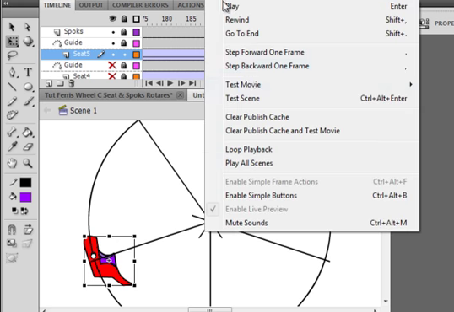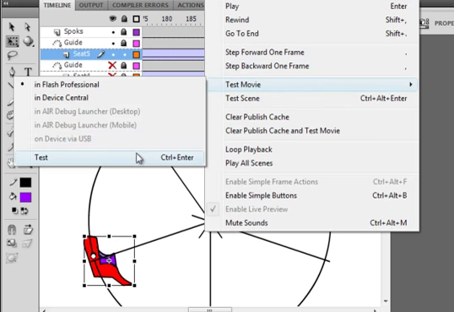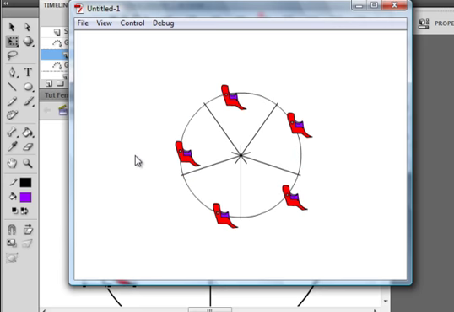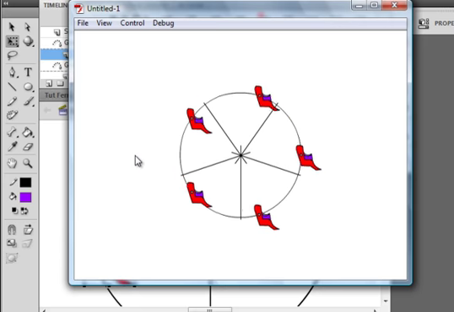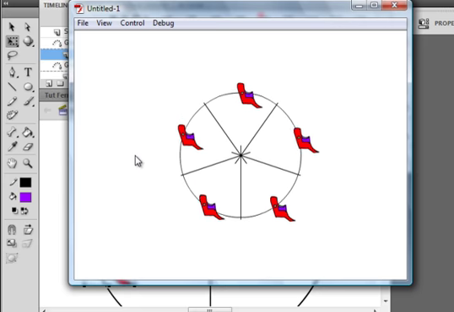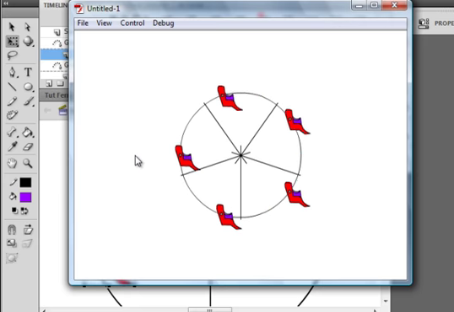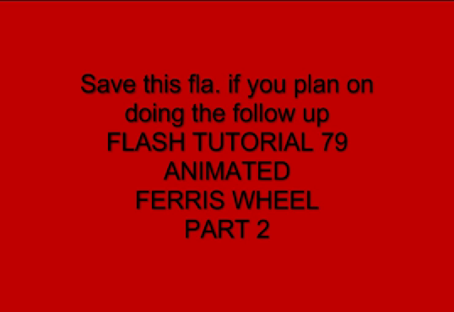So now when I test it, it's going to go pretty good. There's going to be a follow-up. It'll be Flash Tutorial 79 Animated Ferris Wheel Part 2. So save this FLA if you plan on doing that Part 2. I hope you learned something from this tutorial, and I hope you use what you learned.